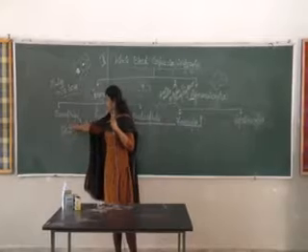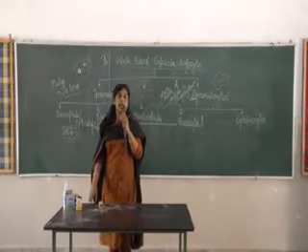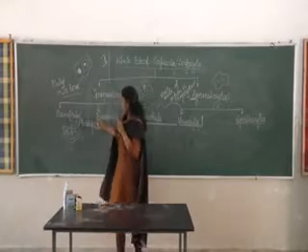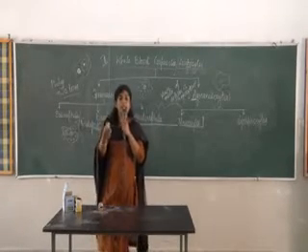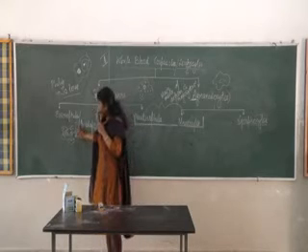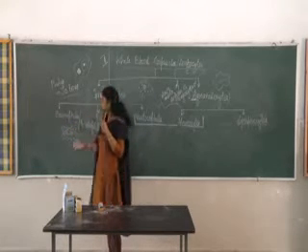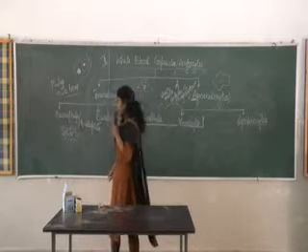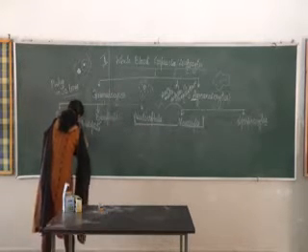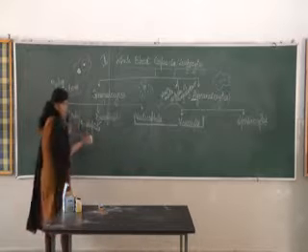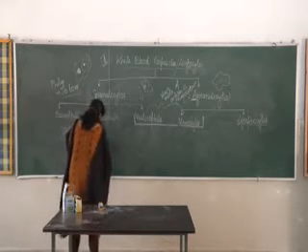These granules take acidic stain. That means they are acid loving, that is why they are known as acidophils. Eosin is an acidic stain. It is red in color, and when you stain it with acidic stain, it takes a deep red color. That is why they are known as eosinophils. They can be dyed by acidic stain.